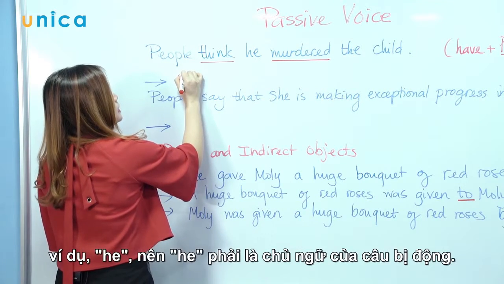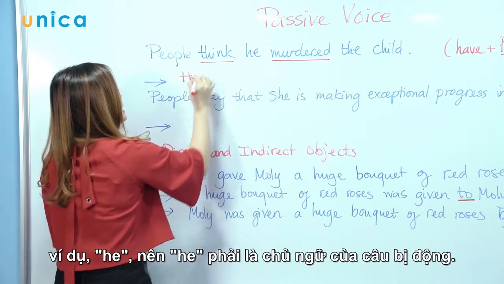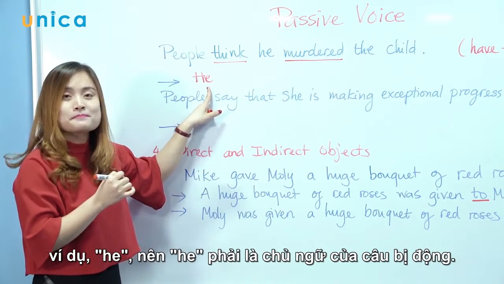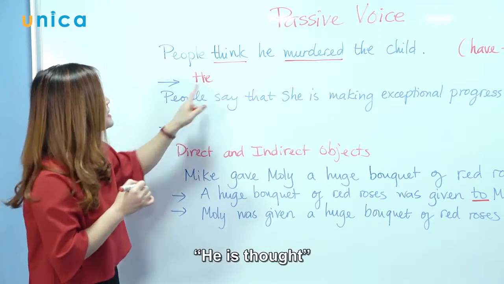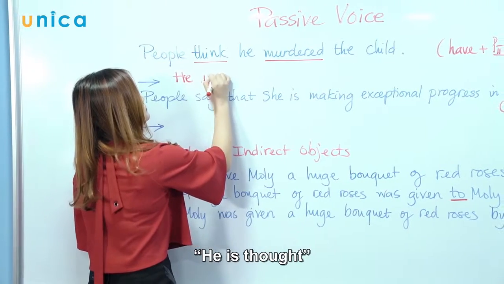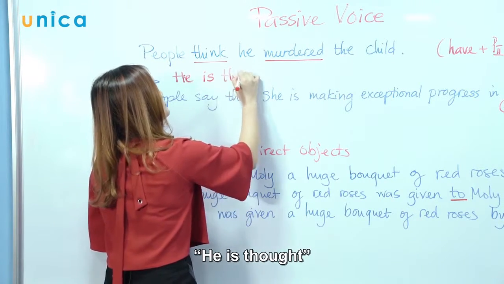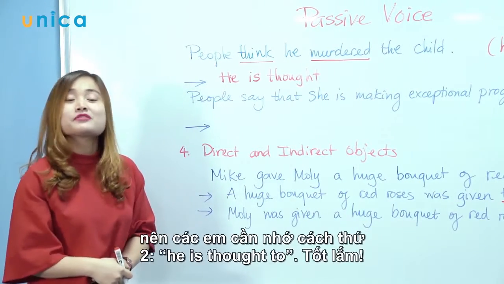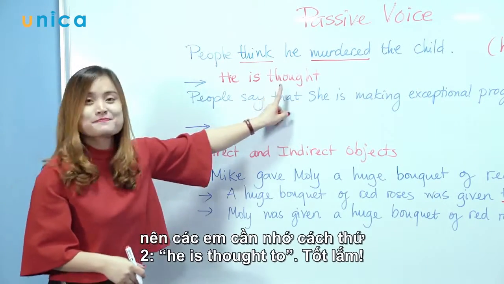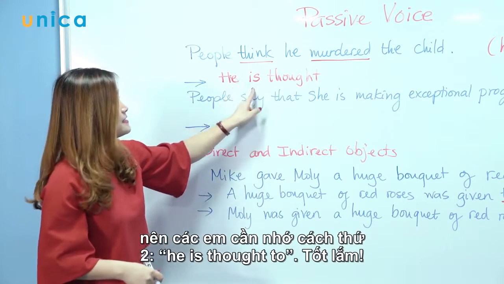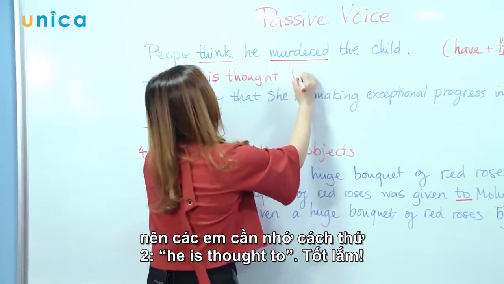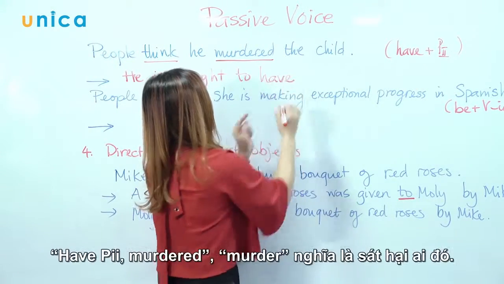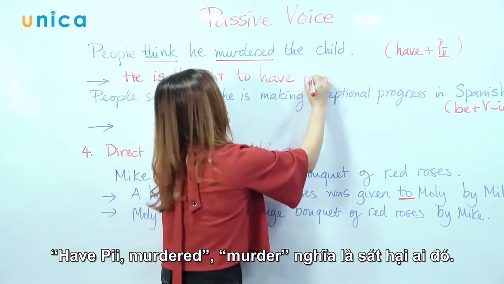For example, he. So he must be the subject of the passive sentence. Okay, so he is thought. So you guys remember the second option? Yeah. So he is thought to, very good, have P2, murder.